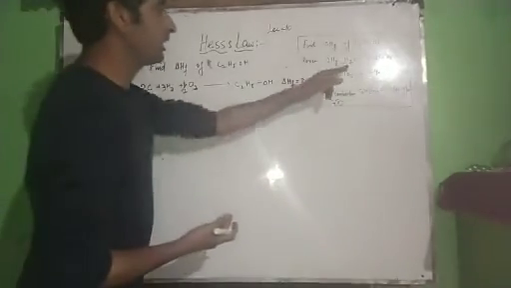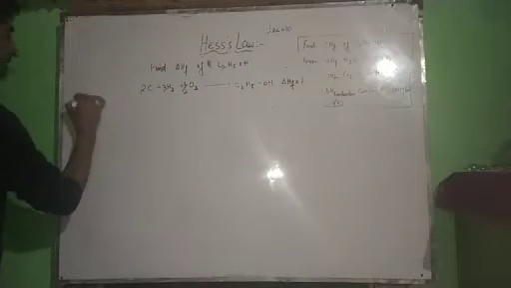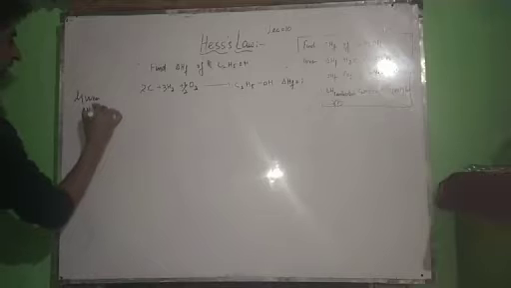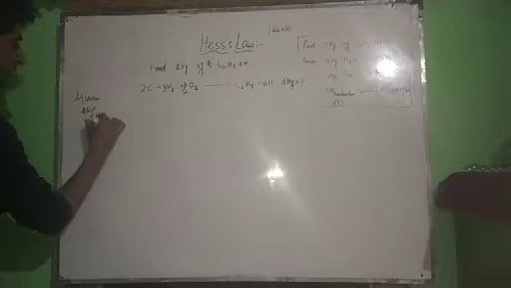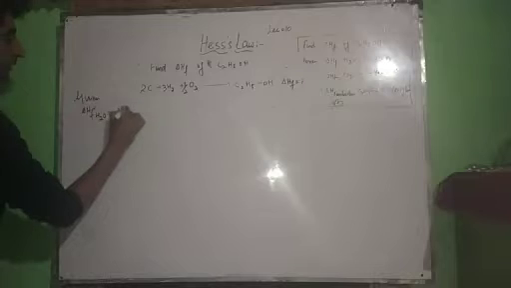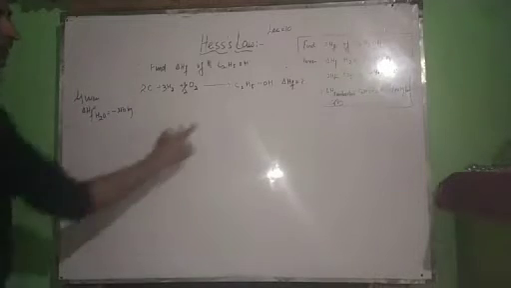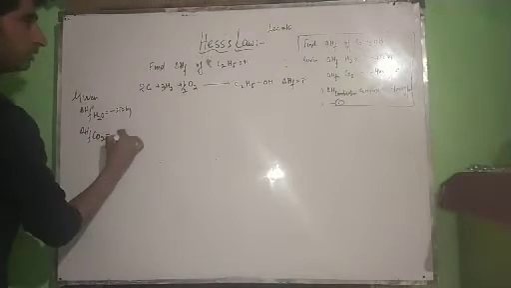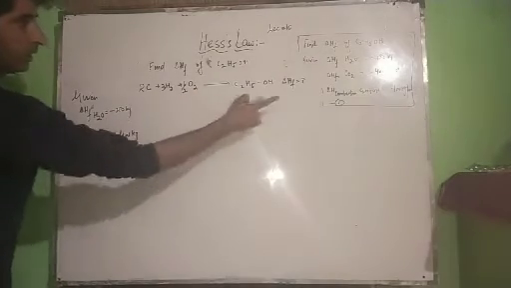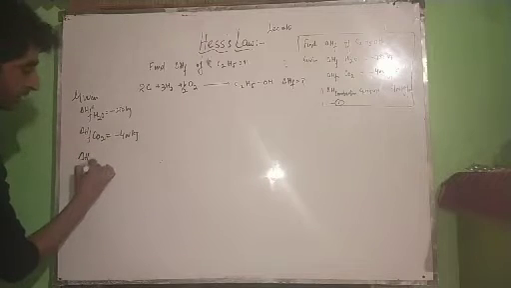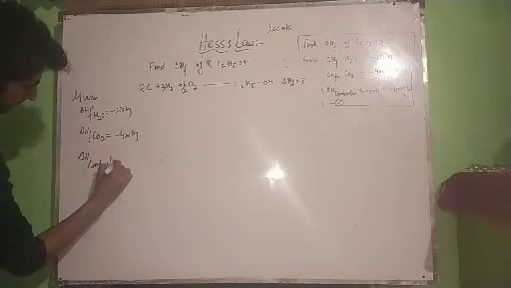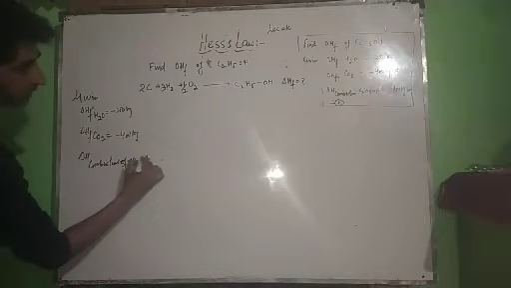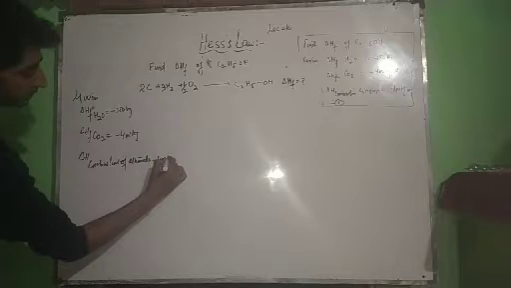There are certain things which are given to you. Delta HF of water is given as minus 250 kilojoules per mole. You are given delta HF of carbon dioxide, it is given as minus 400 kilojoules. You are given delta H combustion of ethanol, it is given as minus 100 kilojoules.